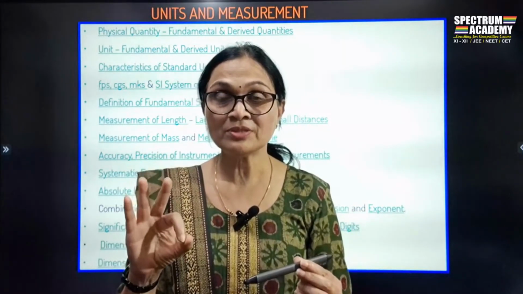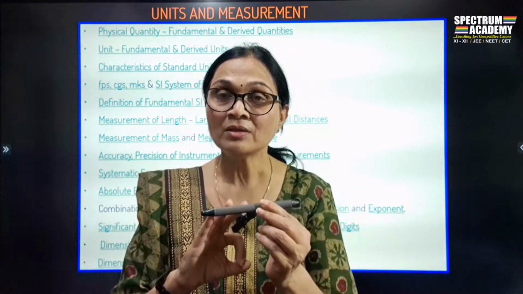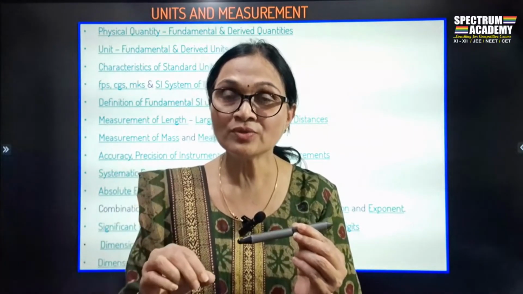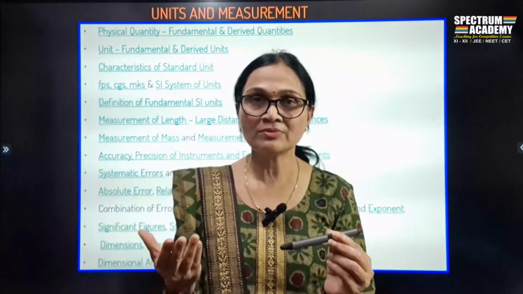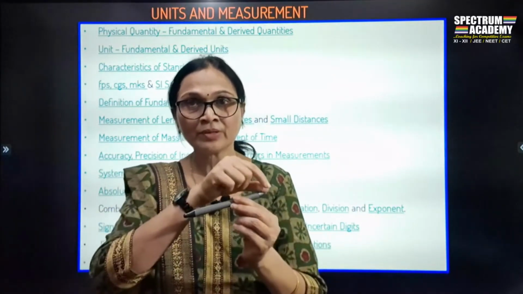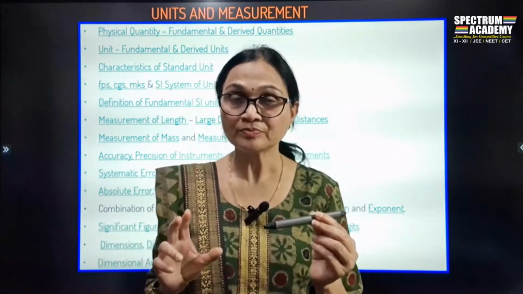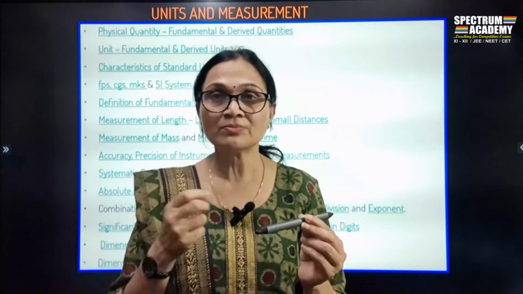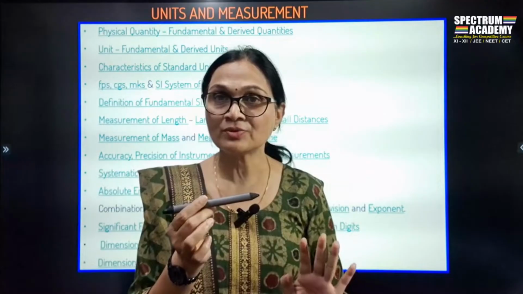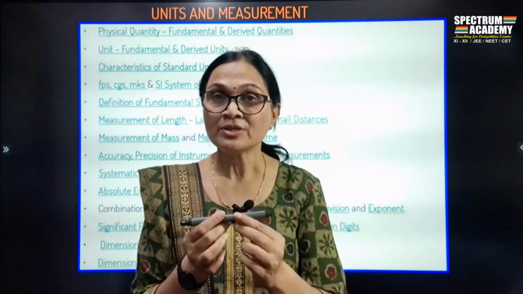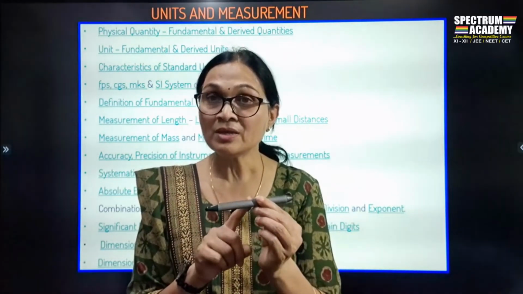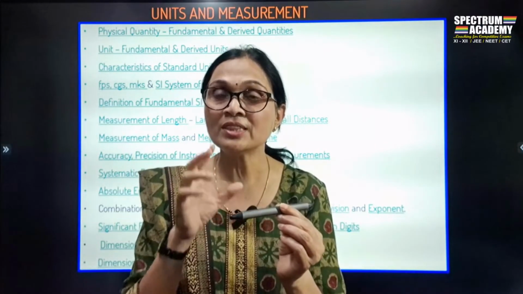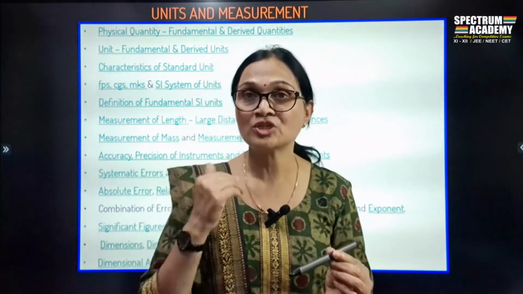In these examples, when I said measure the pen, you were confused. But when I asked you to measure the length of the pen, you could easily think of taking a scale and measuring the length. If I ask you to measure the mass of the pen, you could take a weighing balance and measure the mass. So when I say measure the pen, I can't measure it, but when I say measure the length and the mass, it can be measured.